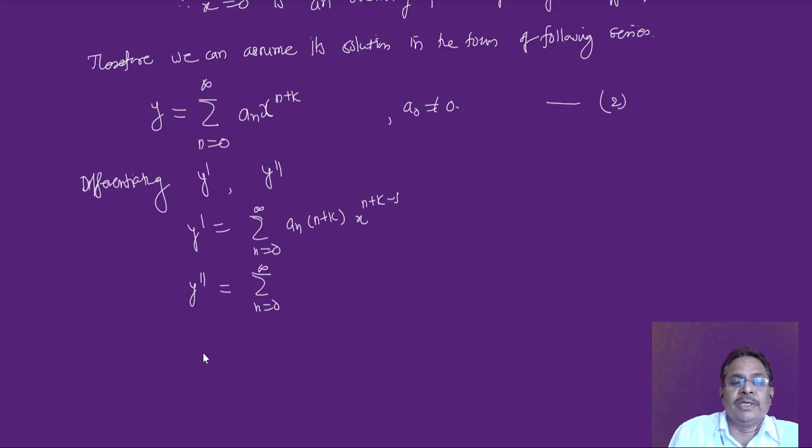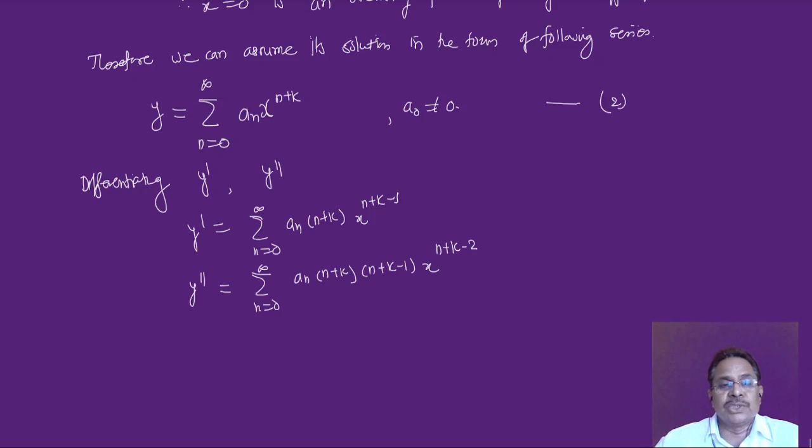Remember, sometimes we won't write the infinity here, but since this is an infinite series, you have to assume that the limits of this series are from 0 to infinity every time. Even if you accidentally forget to write an infinity, it doesn't matter much, but you have to understand and confirm that every time this is from n equal to 0 to infinity. So the next differential is an times n plus k into, again this n plus k minus 1 will come out, multiplied by x raised to n plus k minus 2, second differential.